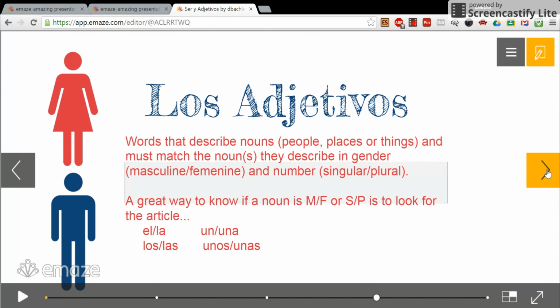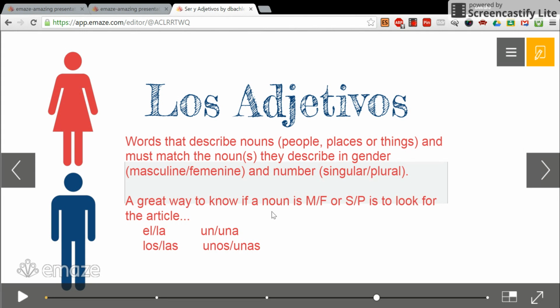Adjetivos are words that describe nouns. Nouns are people, places, or things. So adjectives describe those nouns. And the adjectives must match the nouns that they describe in two ways in Spanish, in gender and in number. Gender means that the noun is masculine or feminine, and number means that the noun is singular or plural.